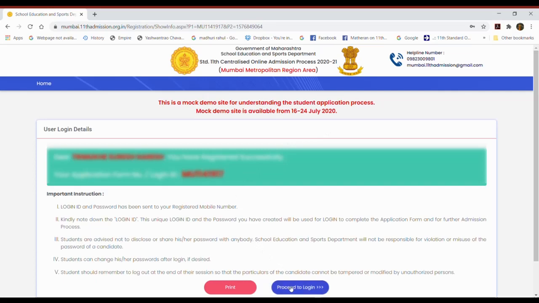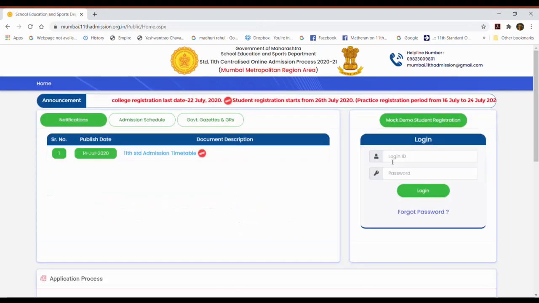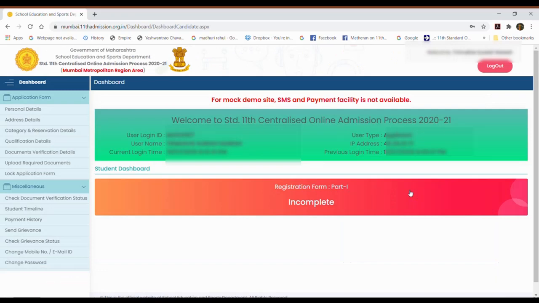Now proceed to login using the credentials that we received when we registered. This login ID and password are very important, students. Please write it somewhere so that you can use it in the future. Click on login. The student's dashboard will open. This is the dashboard of the student.